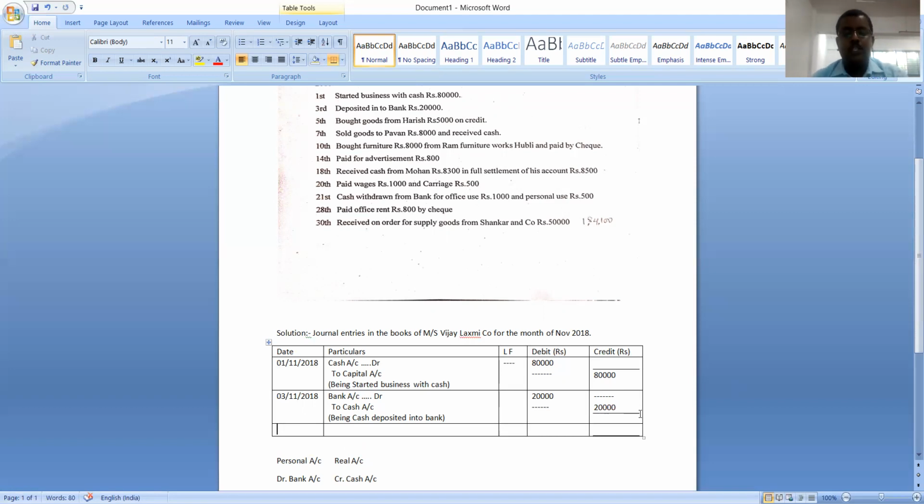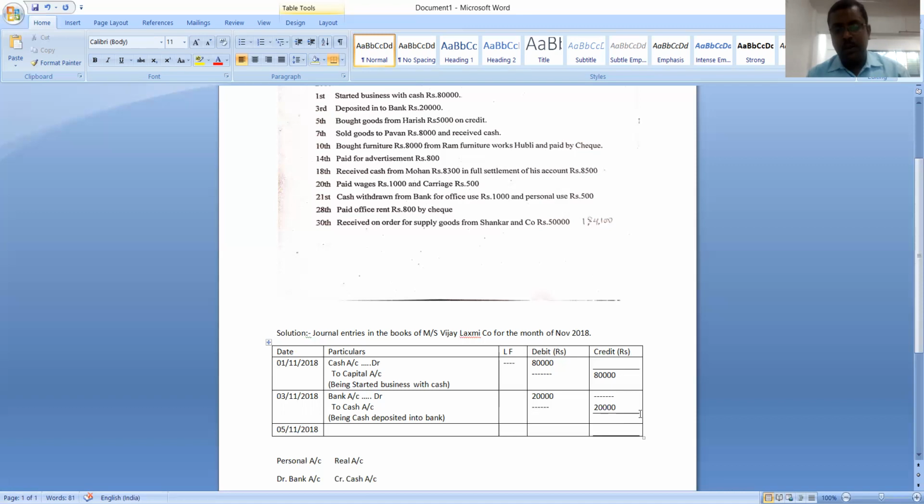Okay, let us move to the next transaction. This transaction is dated 5th November 2018. What is the transaction? Bought goods from Harish rupees 5,000. Bought is nothing but purchased goods. Purchased goods from Harish rupees 5,000 on credit.